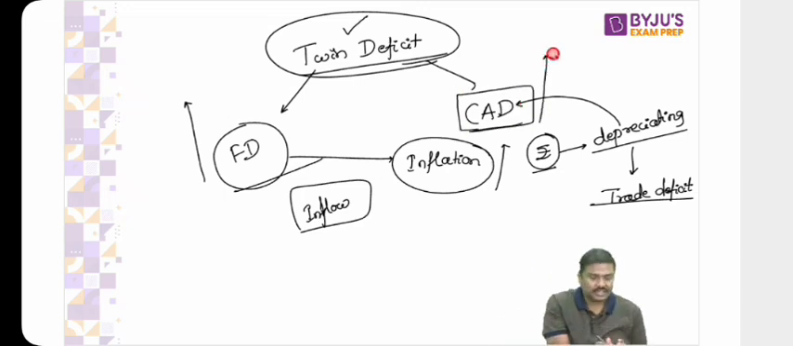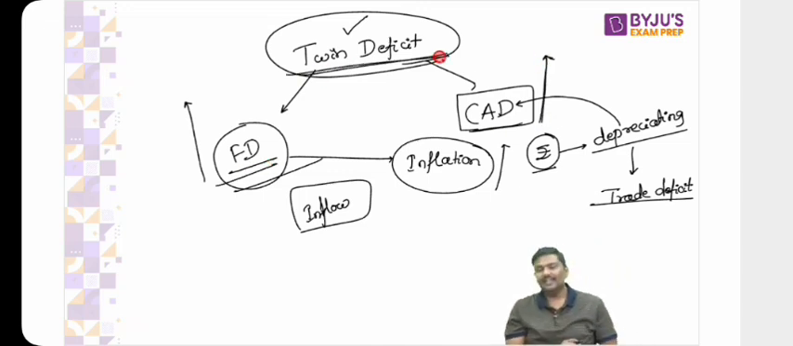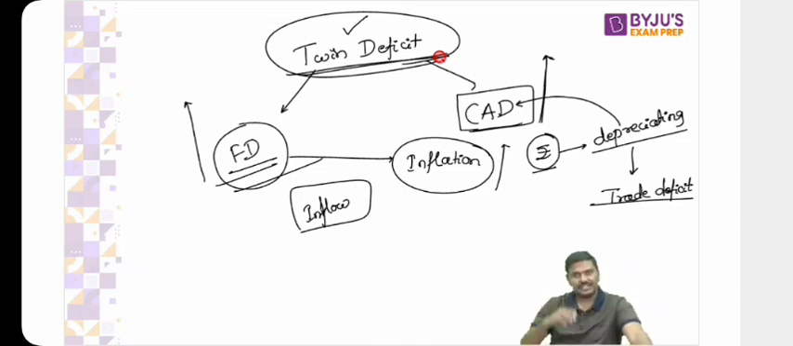Right. So have a look at this. On one side, there is a fiscal deficit, and on the other side, there is a current account deficit. This is called a twin deficit. Now, how many of you think having twin deficits is good for the Indian economy? Let me know. Absolutely no.